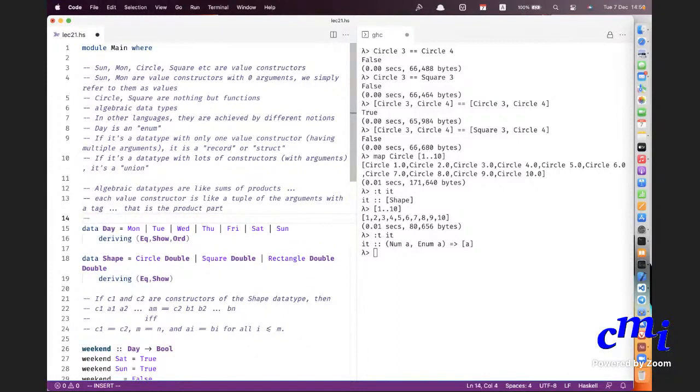And any value of the whole data type is built using one of the constructors.